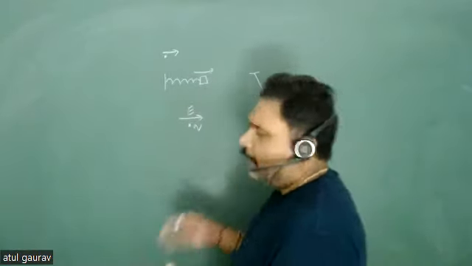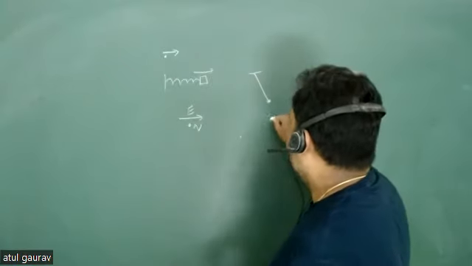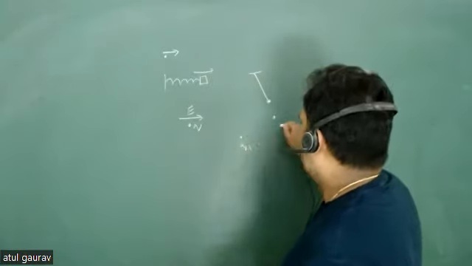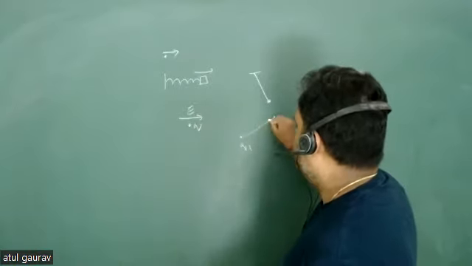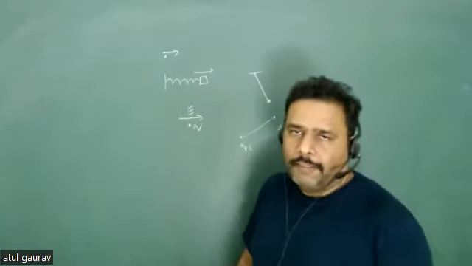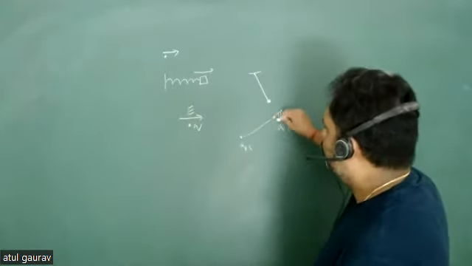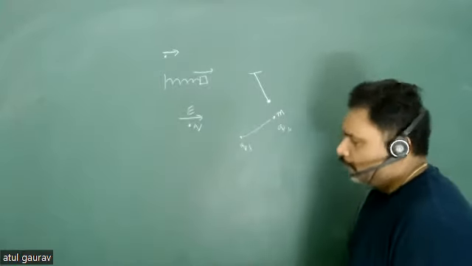And you can have two charged particles, this is your Q1 and this is your Q2, with an interaction between the two charged particles. Let's say I just want to analyze the motion of this particle whose mass is m.